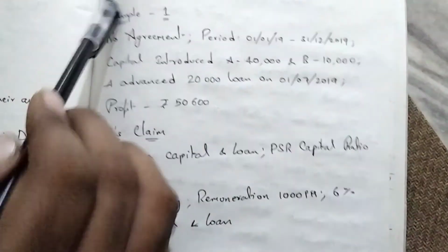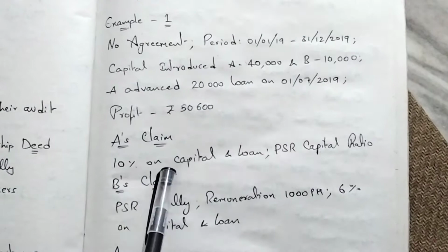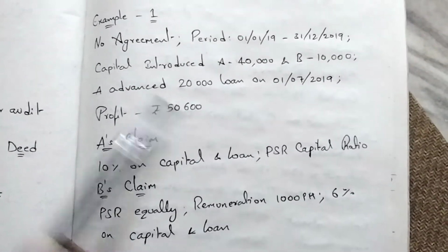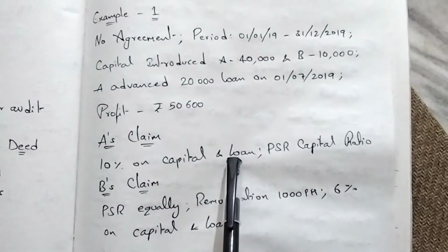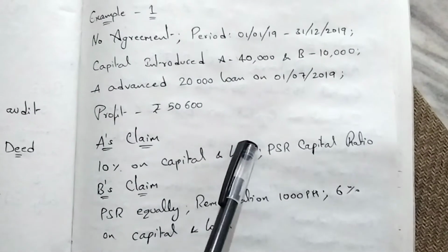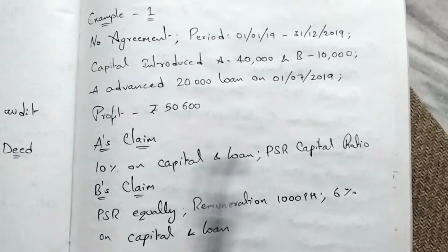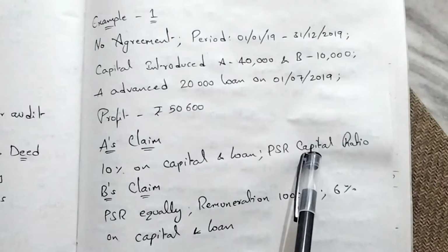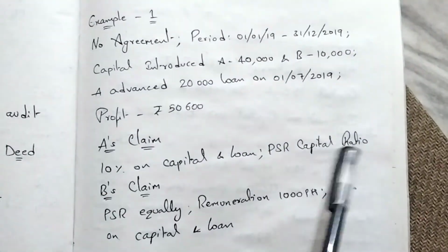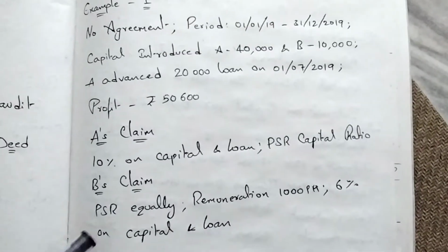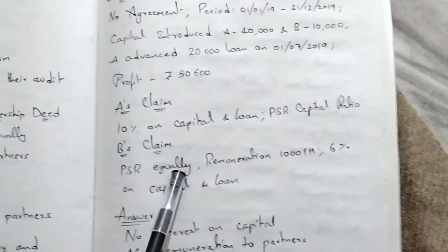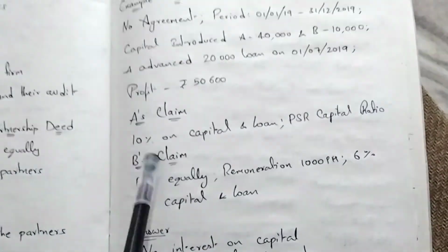A is claiming 10% on capital and loan. See, when there is no agreement, there is no interest on capital. This point is removed. And he is claiming 10% on loan. When there is no agreement, the highest interest on loan is 6% to the partners. This claim is struck out. He is asking for PSR in capital ratio. No agreement, so equally, not in capital ratio. Claim is rejected. What is B's claim? PSR equally. Yes, it can be. No agreement, PSR equally. Accepted.